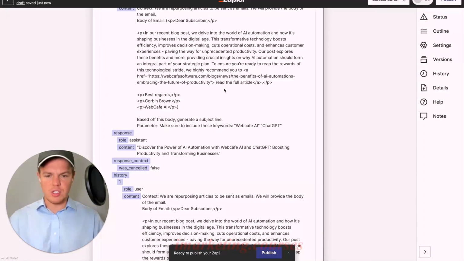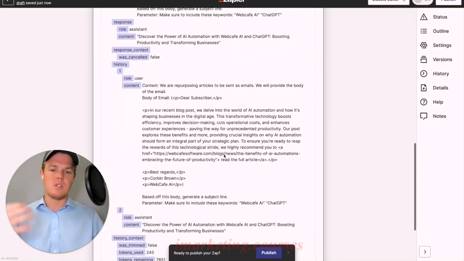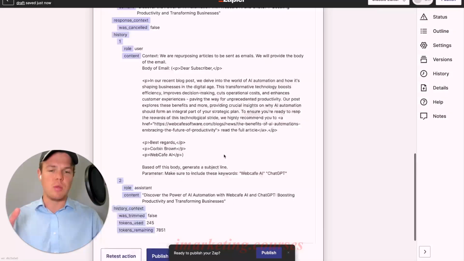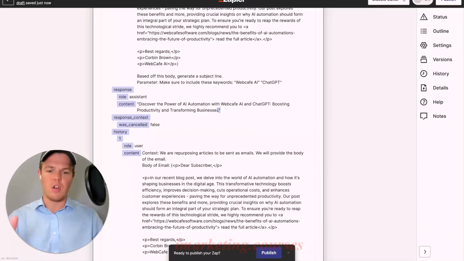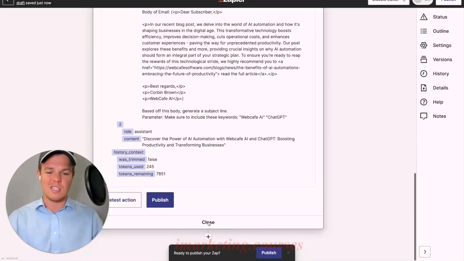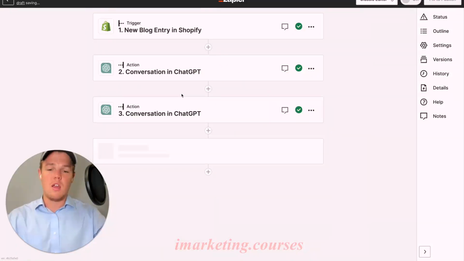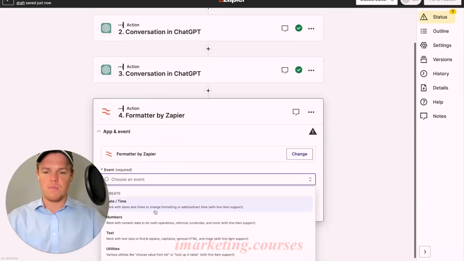All right, so as you see here, we got a nice little subject line here. That is sufficient enough. One thing that may be a bother if you're familiar with AI automation is the ability to format outputs from ChatGPT, because sometimes you can prompt all you want, but ChatGPT is only reliable for certain context. So for the context of special characters, sometimes it adds these quotation marks. But if you've been following the channel for a while, all we got to do is add a formatter block here. We're going to do text.